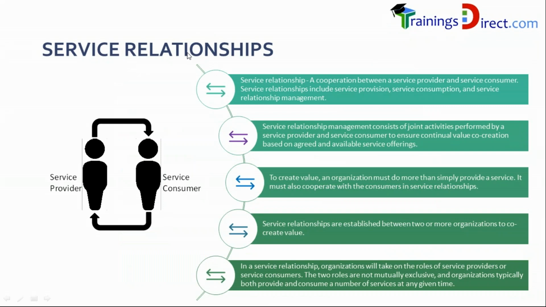Quite a lot of text here. There are a couple of points which are important for the exam. But I want to ask you people a question. What is meant by a service relationship? Do you have any experience of a service relationship?